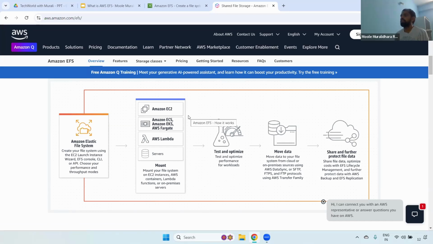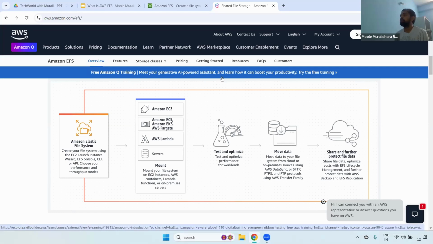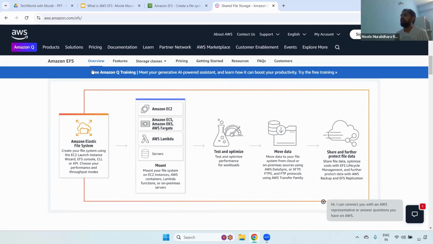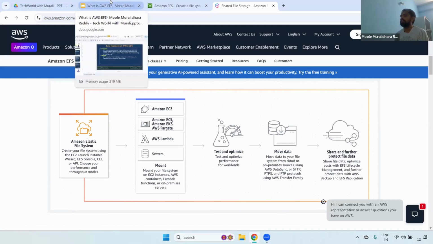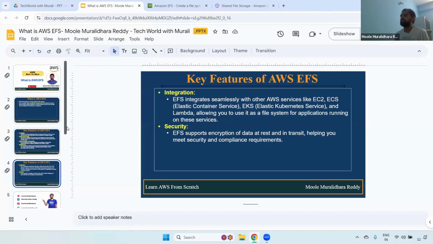How do we mount this EFS to a specific EC2 instance, and then to two different EC2 instances, and I will update data on one EC2 instance and see whether it is reflected or not. And one more thing, remember, when you are setting up EFS, you have to mount that particular path, and please try to set up fstab. If you don't set up fstab, the problem is if you reboot the server, you again have to mount that particular path. That's why I highly recommend please set up the fstab. Okay, clear? Any questions now?